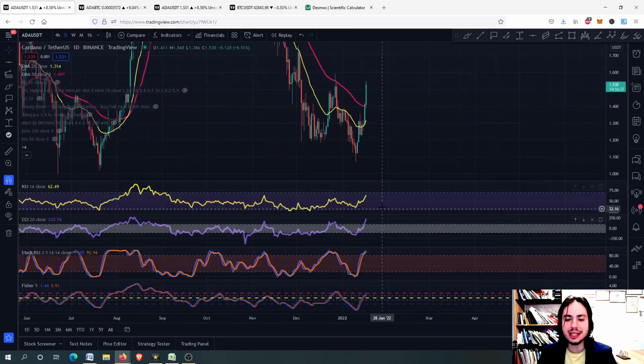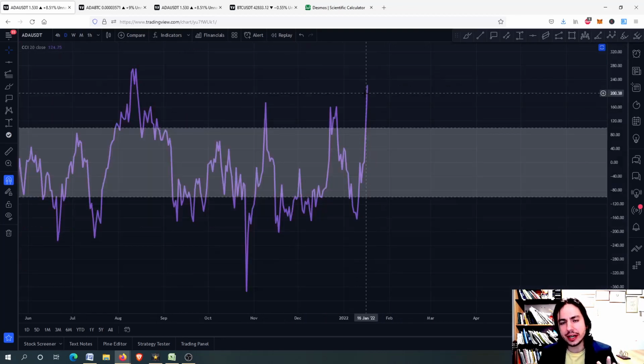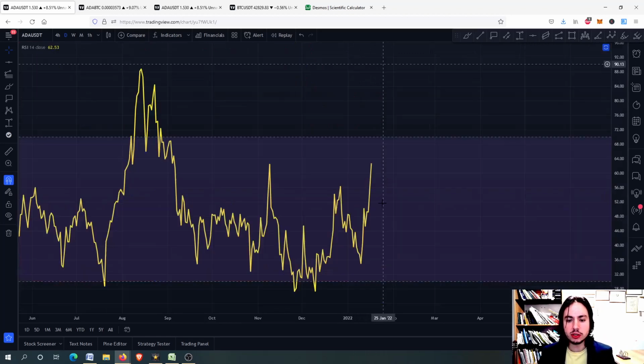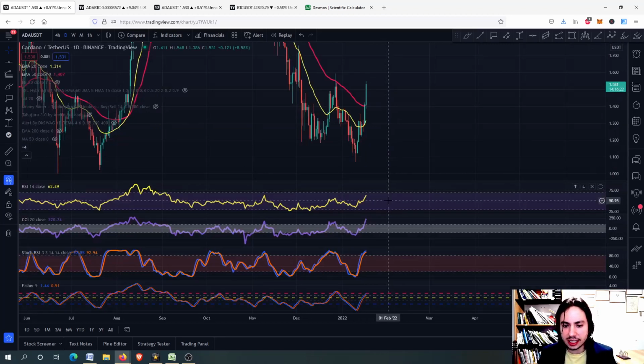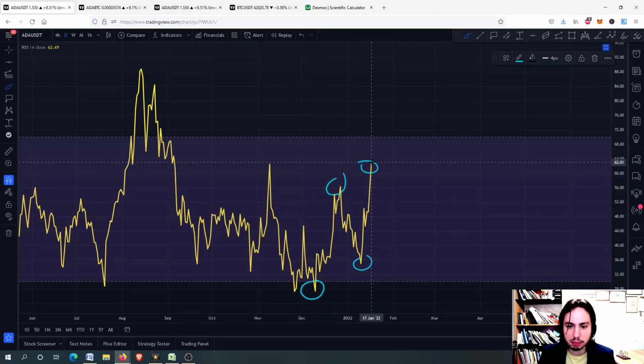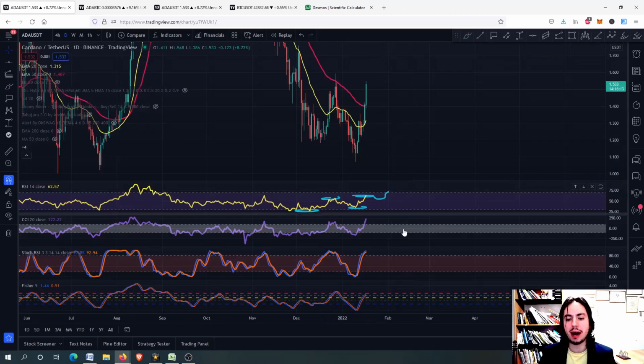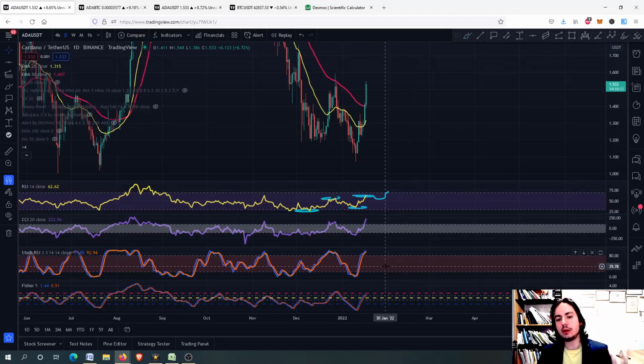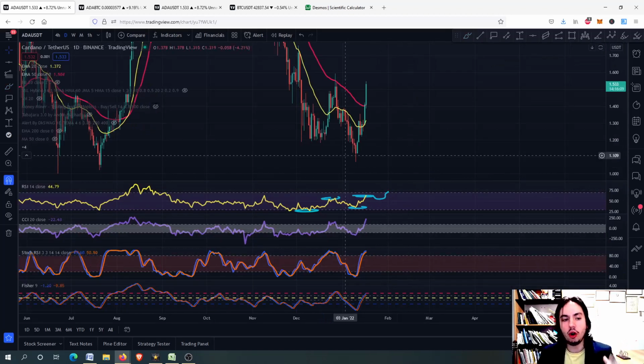On the daily frame things are quite different. Although we have a very high risk due to the commodity channel index being in an overbought situation right here above the 100, we do not have the RSI being above the 70, so we can potentially grow even more with a higher low pattern right here. You can see the bullish RSI divergence as well, and the higher low pattern possibly going, for example, a little bit down and then climbing back up above the 70. This is what I think will happen for ADA against USDT on the daily frame.